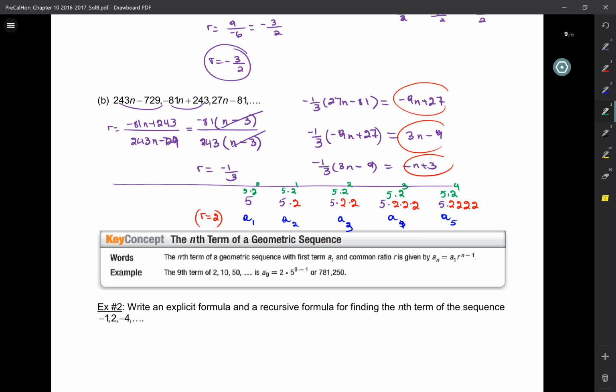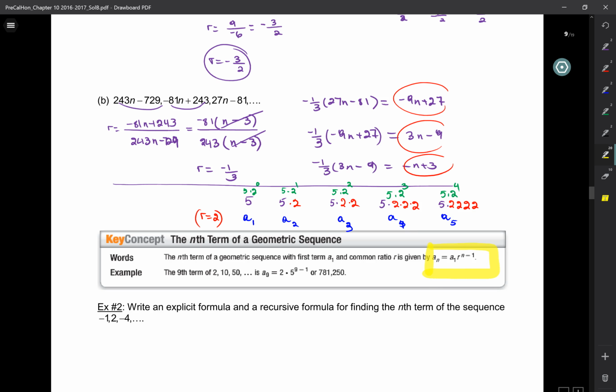So now, look at this. How many 2's are we multiplying with each step? N minus 1. If n is 5, I'm multiplying 4 R's. If n is 10, I'm multiplying 9 R's. So the formula then, which you guys just came up with all on your own, is this.